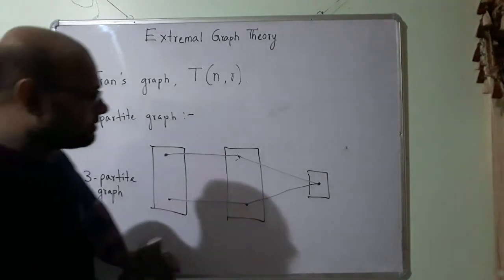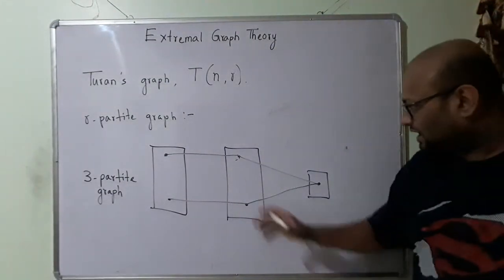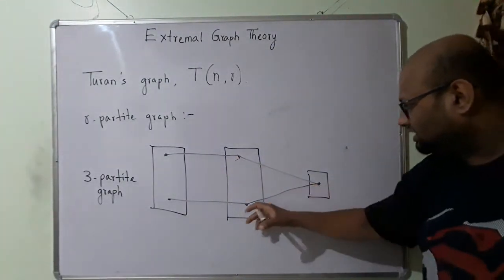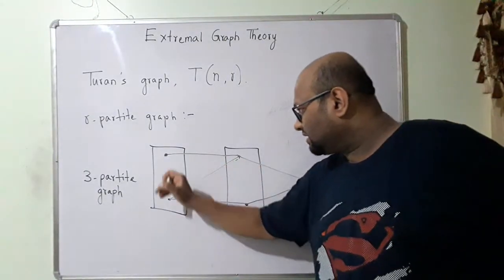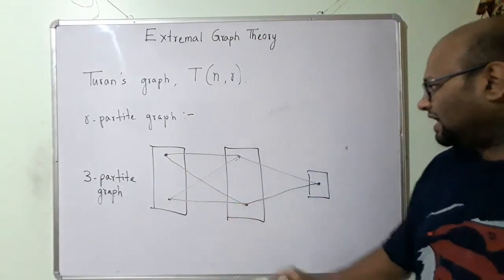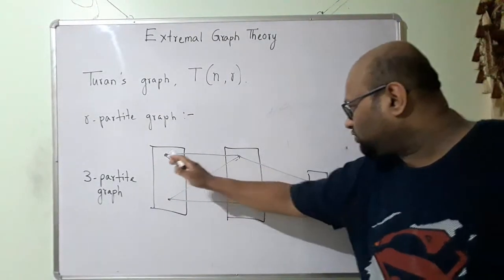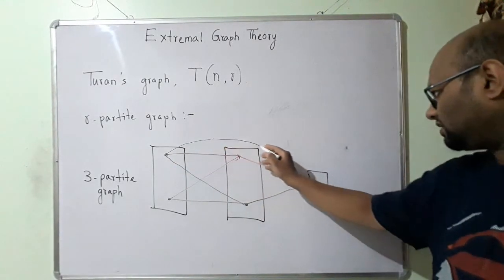But this is not complete. Why? I can see there is an edge between this and this, but there is no edge between this and this. So let me introduce these edges. And there is no edge between this and this, so let me introduce these edges as well.